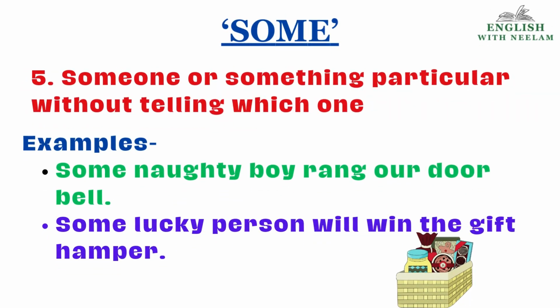Next is when we talk about someone or something particular without telling which one, then also we use some. Let us now see the examples. Some naughty boy rang our doorbell. Some lucky person will win the gift hamper. Here we are talking about the boy who is naughty without telling his name or without disclosing the identity of the person. And in the second sentence, about the person who is lucky.